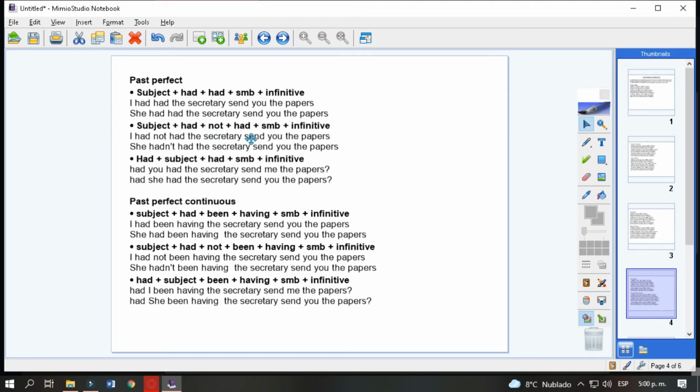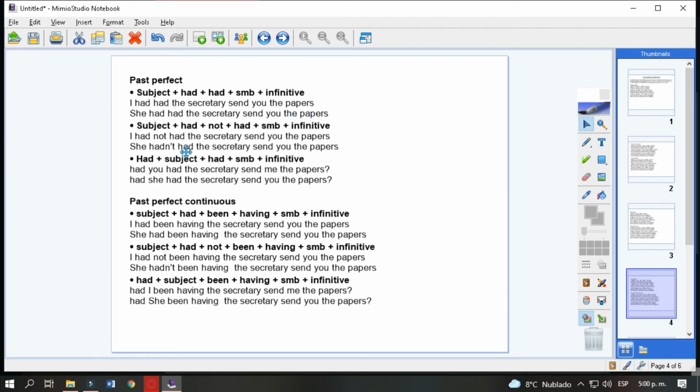For a negative, we add not after the first had, after the auxiliary verb. I have not had the secretary send you the papers. She hadn't had the secretary send you the papers.